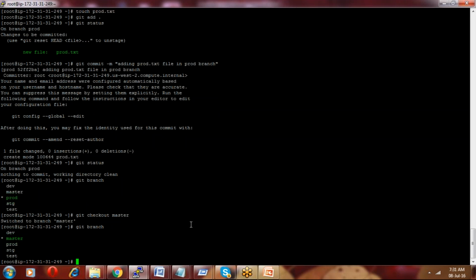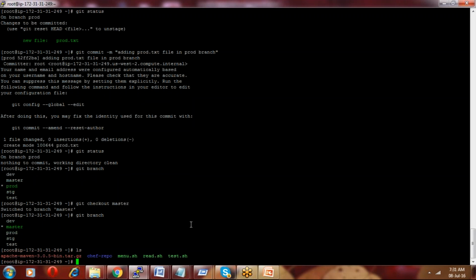The list is in alphabetical order: dev, master, prod, stage, test. So the dev branch is first, master branch is second, prod branch is third, stage is fourth, and test is fifth. Now I want to merge everything, whatever data is in the other branches, I want to merge it.